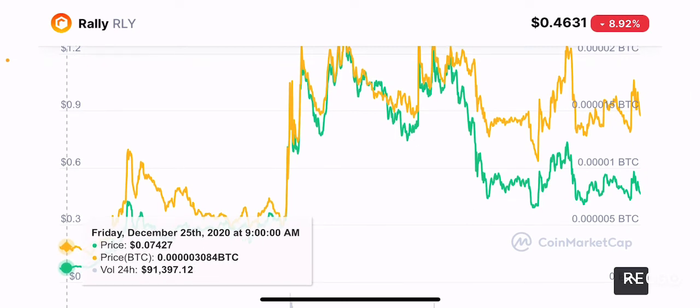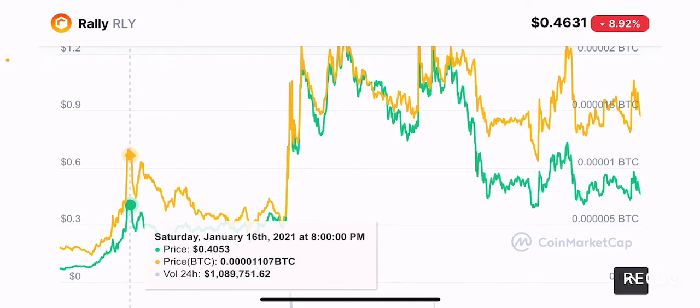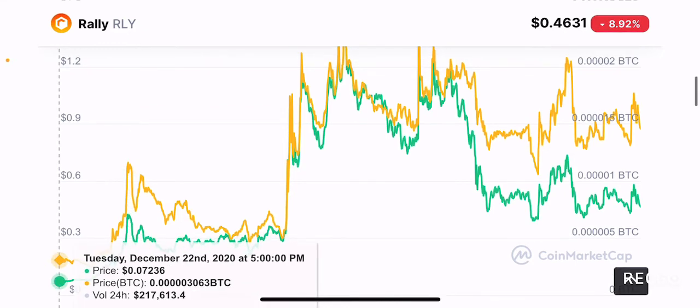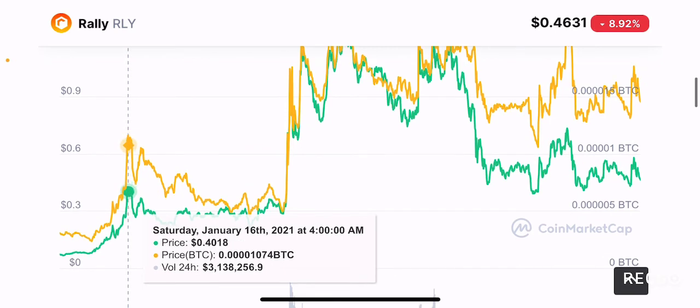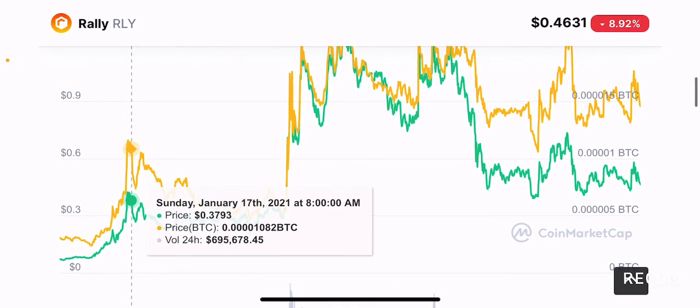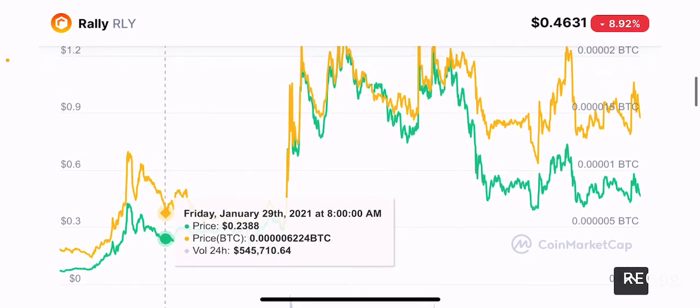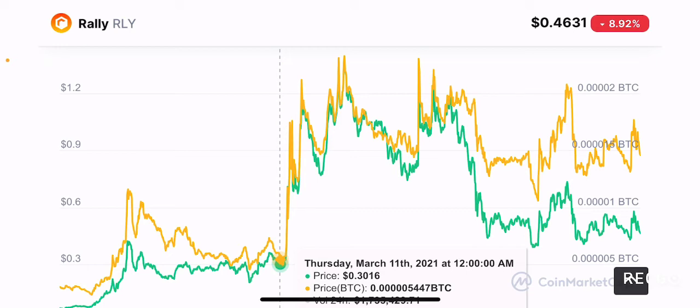But if you take the Satoshi price of one token back on December 25th, Christmas day, the token was worth 3,000 Satoshis per token, and it went on to make a relative all-time high of about 10,740 Satoshis during mid-January, before declining and reaching a consolidation state of about 5,400 Satoshis, I believe.